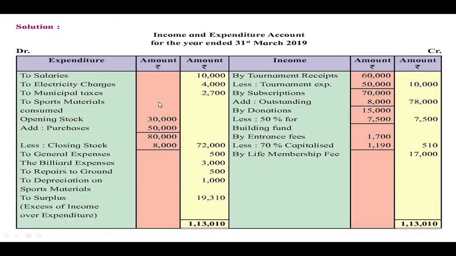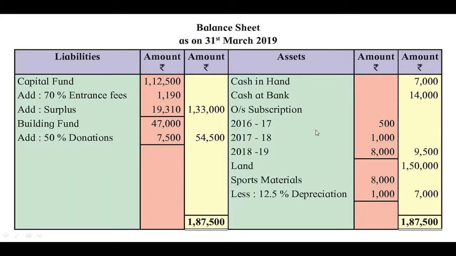So here first you have to record the donation 15,000. Out of that, less 50% for building fund, 7,500 is subtracted. So outer column 7,500.